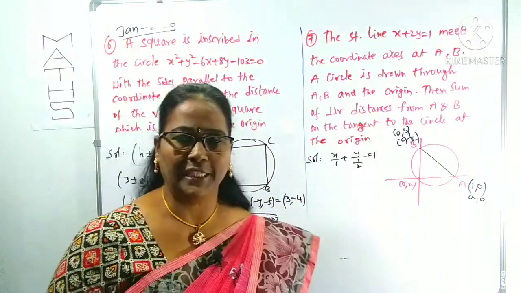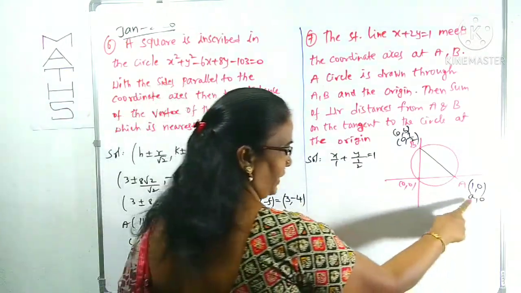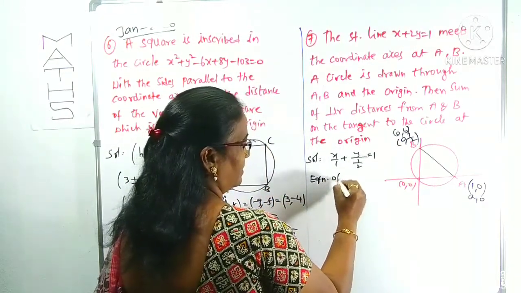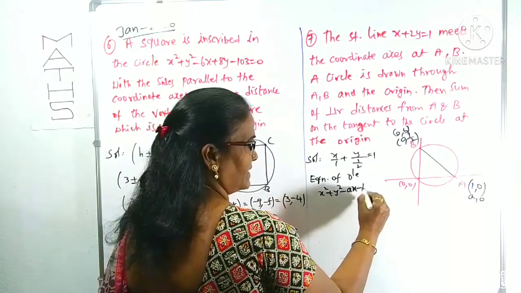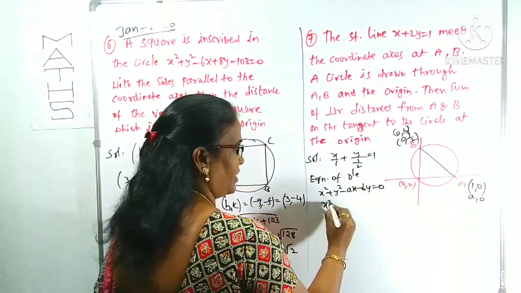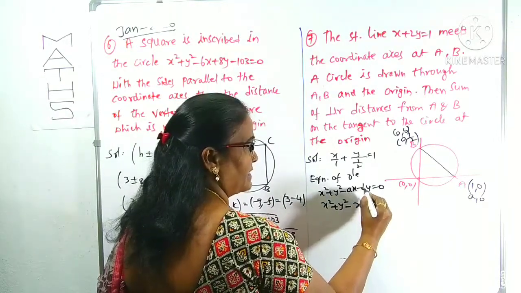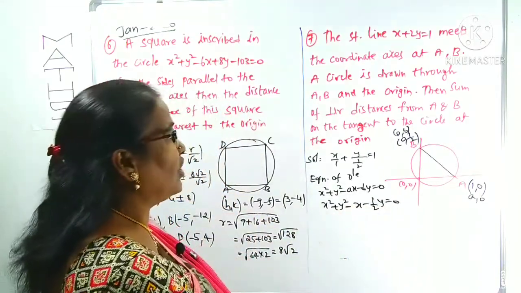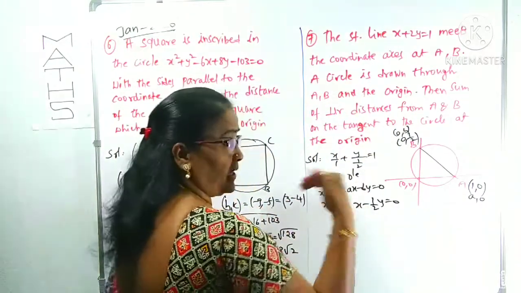I gave one of the tips in lecture 1. Equation of circle passing through 0 0, A 0, 0 B is x square plus y square minus ax minus by is equal to 0. A is 1, B is 1 by 2. That is x square plus y square minus 1 into x minus 1 by 2 into y is equal to 0. This is the equation of circle we got, circle drawn through the points A, B and the origin. That's okay.